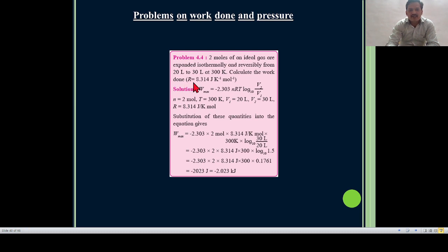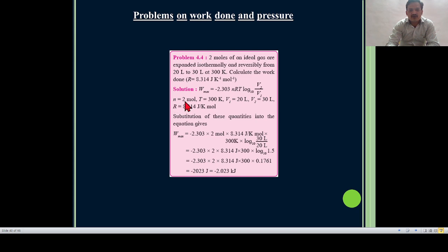The value of R is 8.314 joule per Kelvin per mole. We have to use the formula for maximum work: W max is equal to minus 2.303 nRT log to the base 10 V2 upon V1. So first we solve the given data.